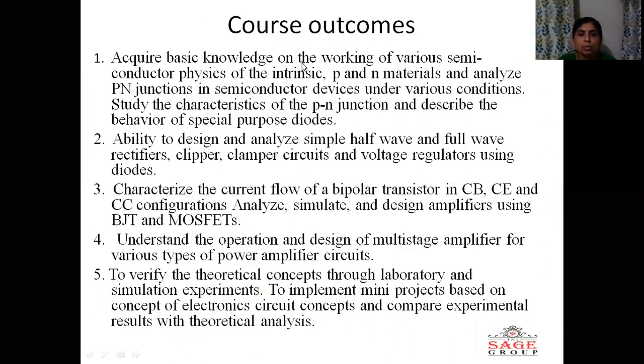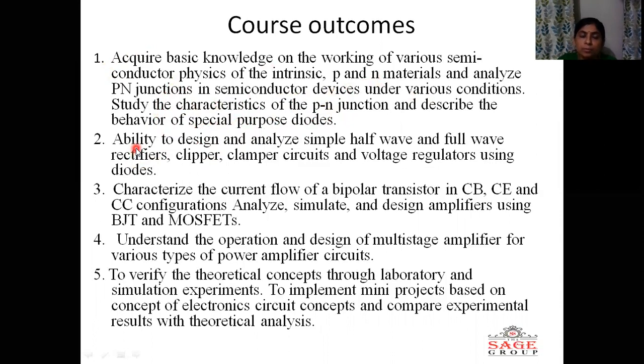These are the course outcomes of electronic devices. First course outcome is students should acquire the knowledge about the P-type material, intrinsic type material, N-type material, analyze the PN junctions in semiconductor devices under various conditions, then study the characteristics of PN junction and describe the behavior of different types of diodes.